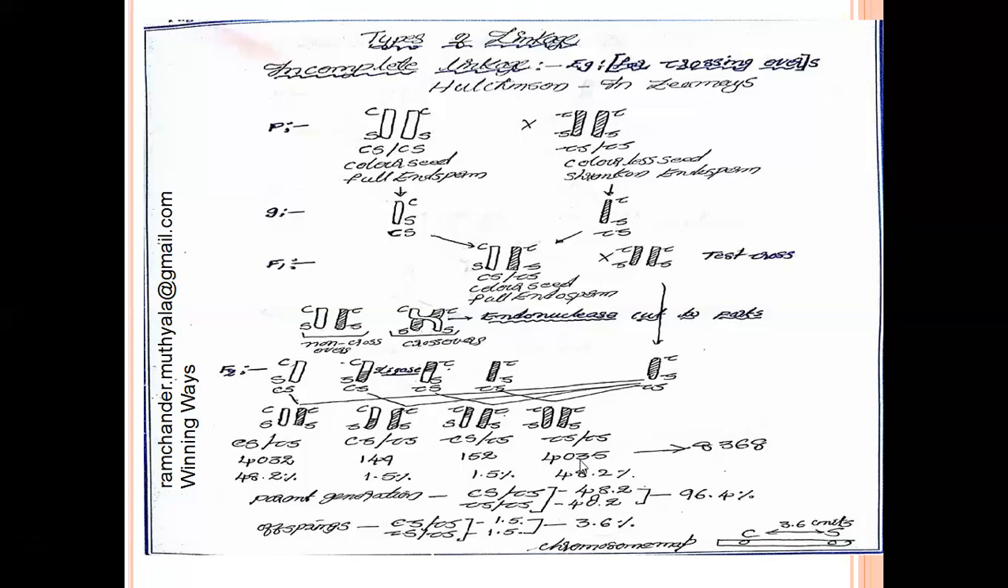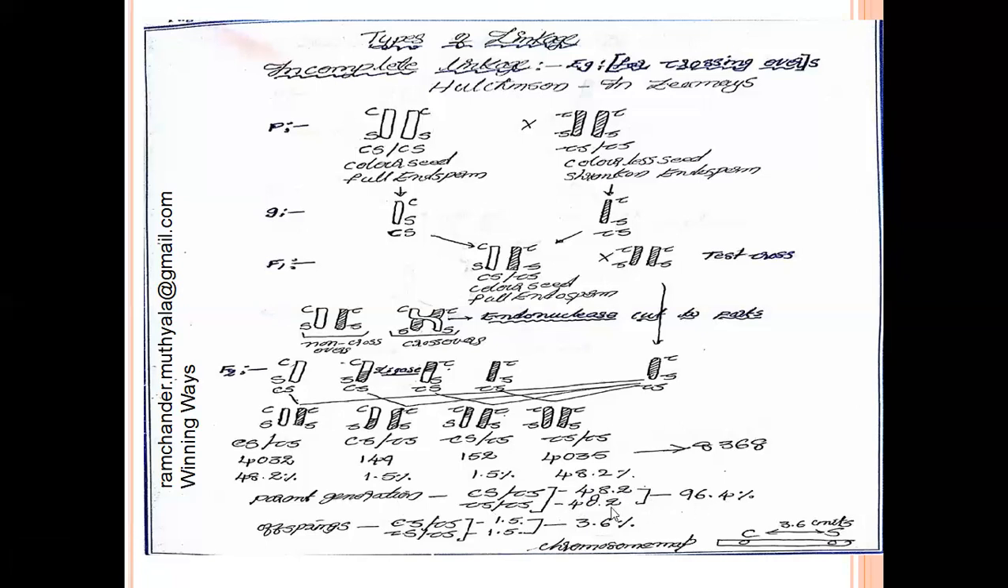The linkage percentage is equal to parental phenotypes 4,035 by 8,368 into 100. The value is 48.2%. Here, the parental generations are capital C, capital S and small c, small s. The parental generation capital C, capital S linkage percentage is 48.2 and small c, small s linkage percentage is also 48.2. Here, 48.2 plus 48.2 added, the total parental generation phenotypes are 96.4.